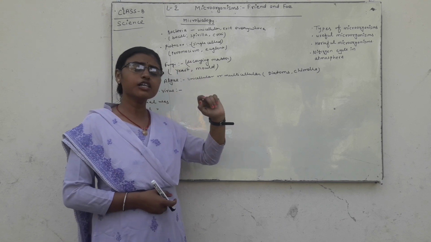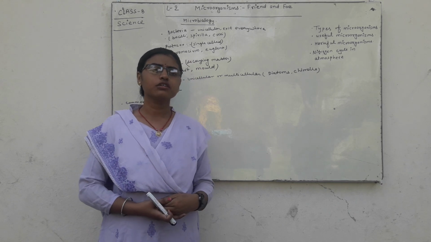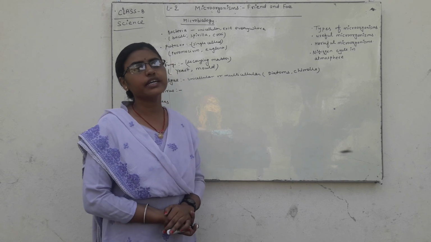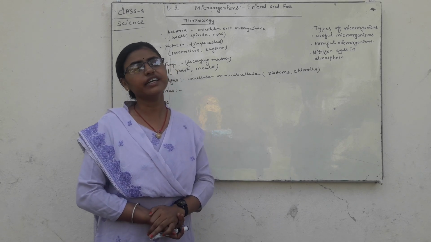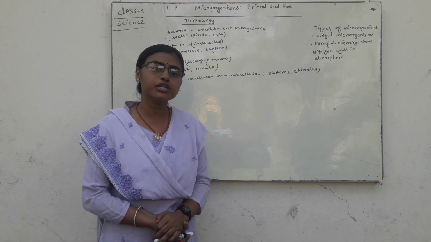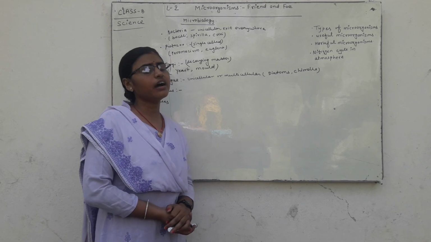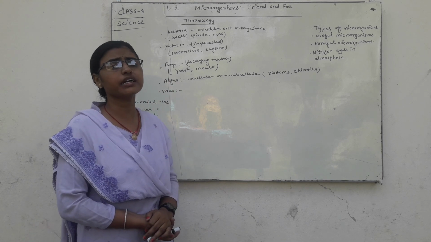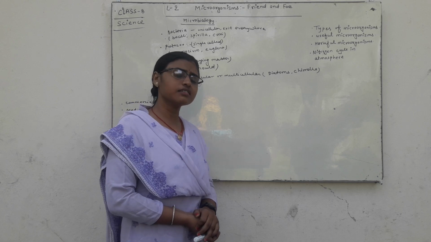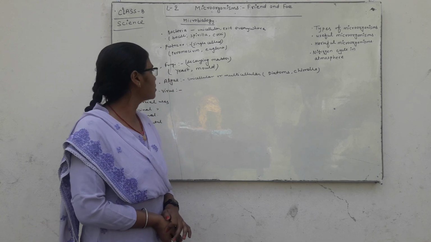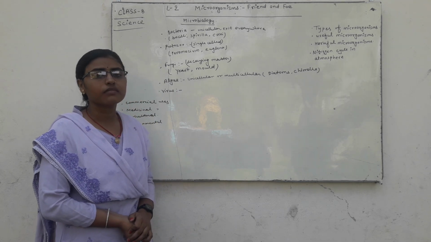Fungi are also included in this group because they get their nutrition from dead and decaying matter, such as yeast, mold, and mushroom. They are also not seen by our naked eye, so they are classified as microorganisms.